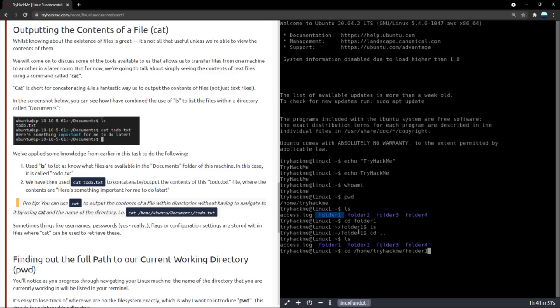You can't directly just type in cd folder 1 and expect the computer to look up exactly this folder 1 and come in here. No, if you're in the directory that is containing folder 1, which is basically home try hack me, then you can just type in folder 1 and the computer would know you're referring to the folder 1 which is in that directory. So yeah, this and that are the same equivalent.